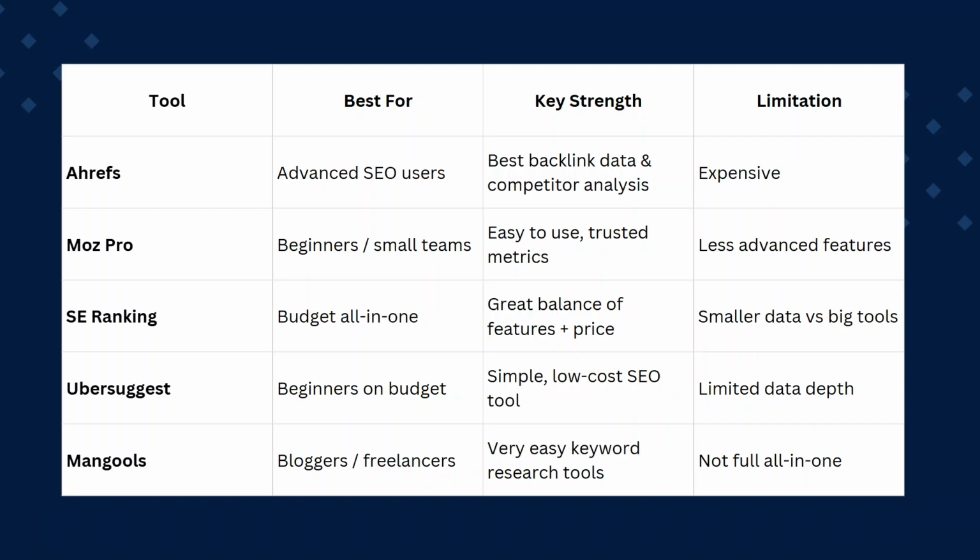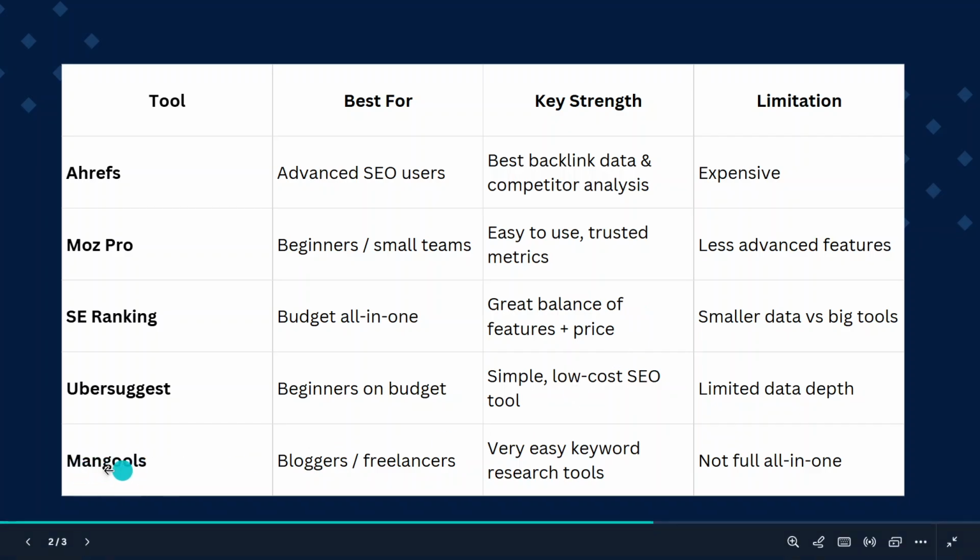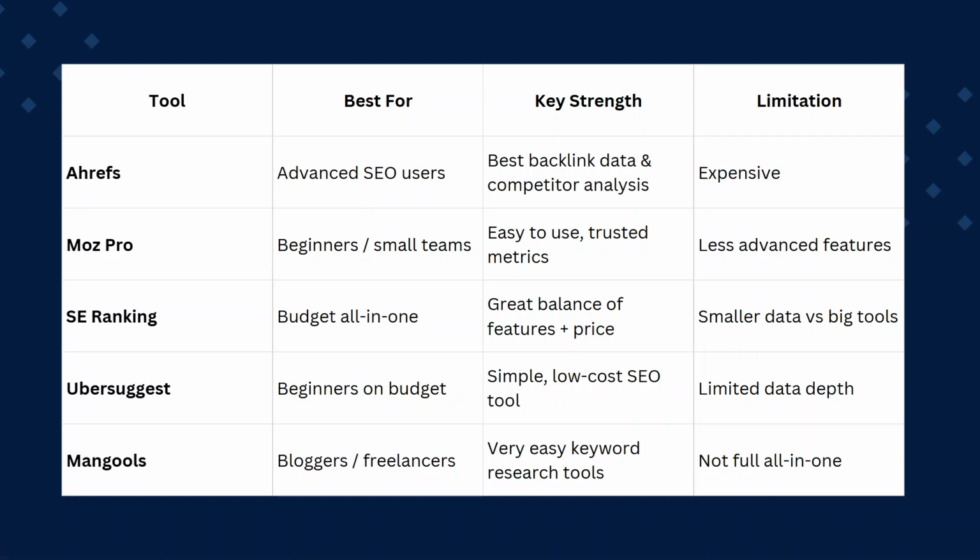Finally, there's Mangools. This suite is best if your main focus is simple, effective keyword research. Its key tools include KWFinder, which makes it very easy to discover keyword opportunities, and SERP analysis features that show you who's ranking and why. The design is very beginner-friendly, so if you want a gentle entry into SEO without a steep learning curve, Mangools is a great option. By understanding what each of these platforms does best, you can choose the tool that truly matches your needs, instead of just defaulting to one option.